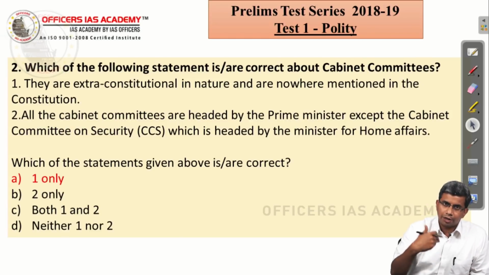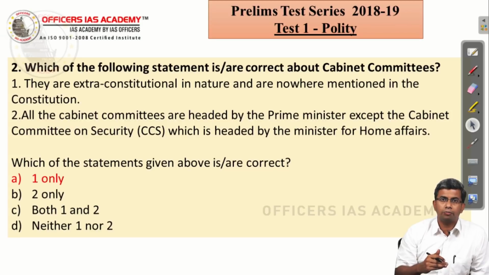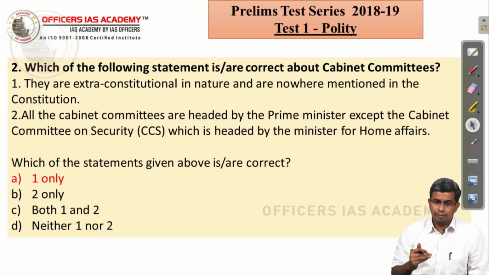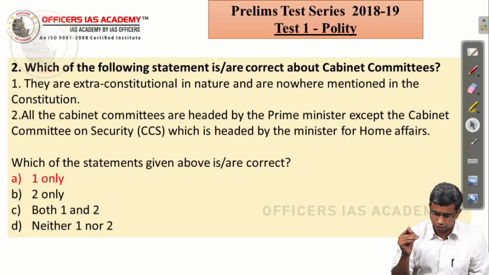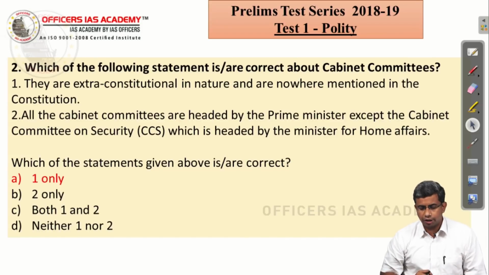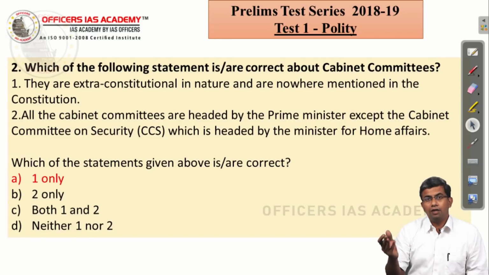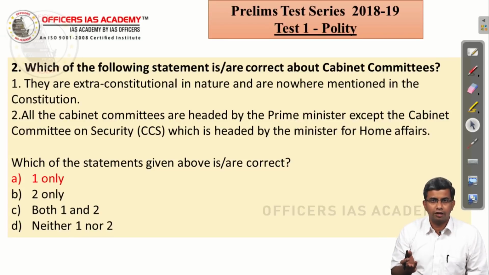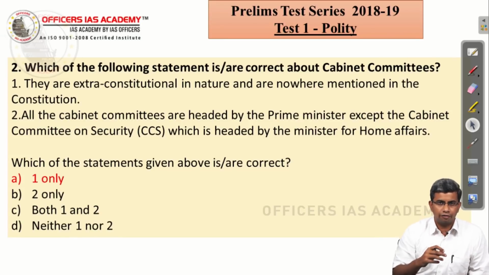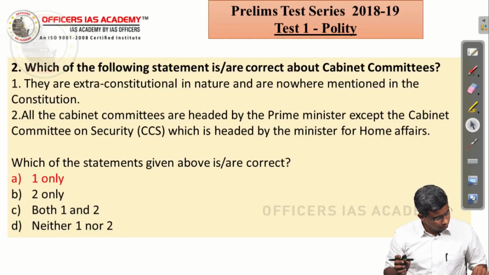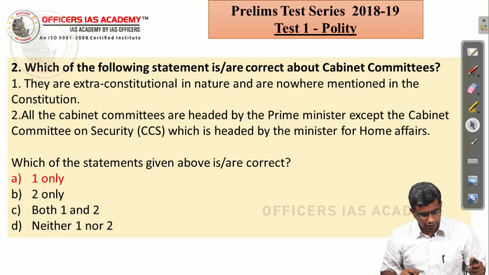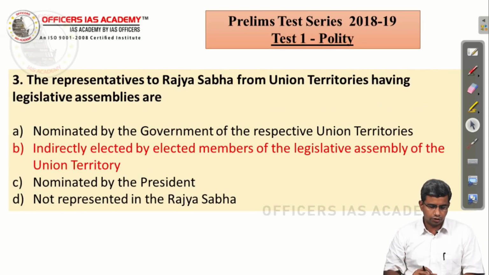So then again this becomes a 50-50 question. Automatically you are eliminating option B and option D. The choice is between A and C, but the second statement is not right, because the cabinet committee on security, which is a very important committee, will obviously be headed only by the Prime Minister. So you should be aware of cabinet committees, but it is also a bit of common sense that you can apply here. It is only the cabinet committee on parliamentary affairs which is headed by the Home Minister, but all other cabinet committees are headed by the Prime Minister. So the answer is A, which is 1 only.